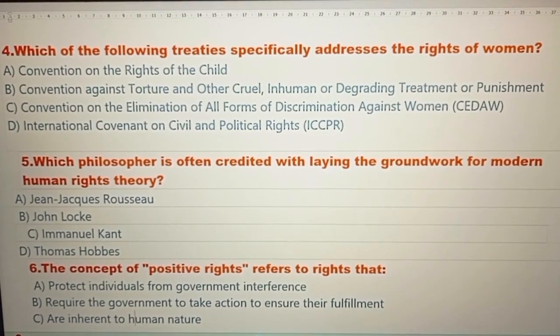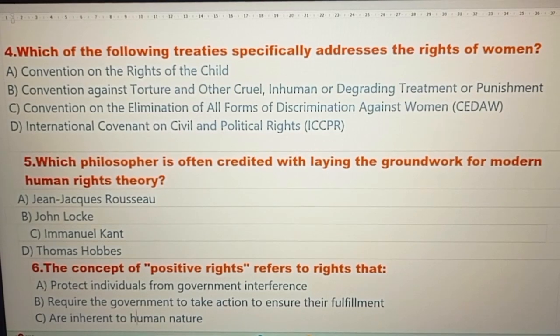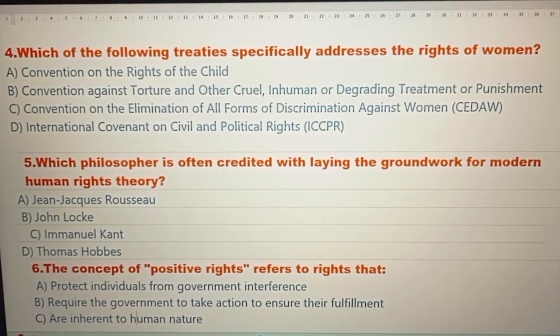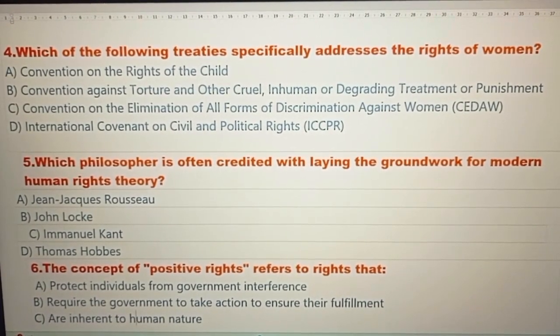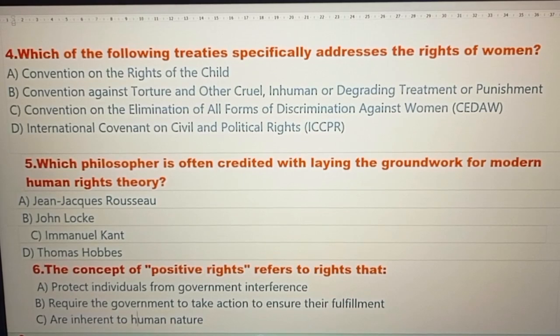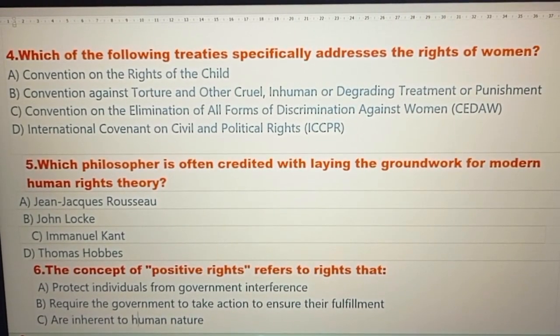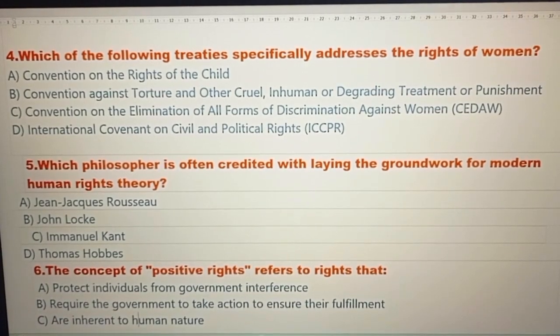Question number 5. Which philosopher is often credited with laying the groundwork for modern human rights theory? Option A, Jean-Jacques Rousseau. Option B, John Locke. Option C, Immanuel Kant. Option D, Thomas Hobbes. And the correct option is option number B, John Locke.